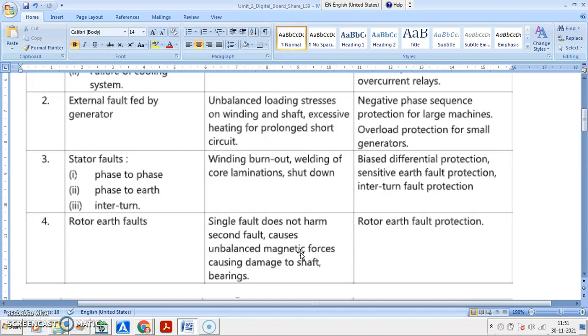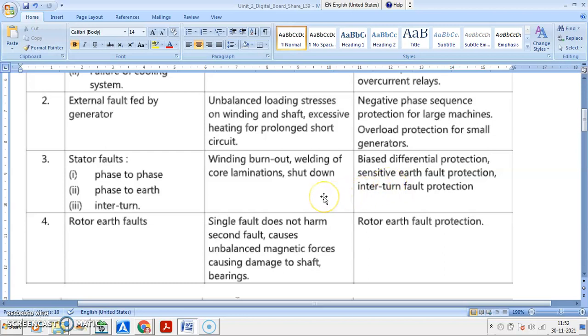So this type of protection can be incorporated. Biased differential protection will discriminate between the normal and abnormal condition, and it will operate. Sensitive earth fault means whenever there is a leakage to the earth, that leakage current is sensed by the protection system, and then the signal is given to the relaying system to operate the protective system and isolate